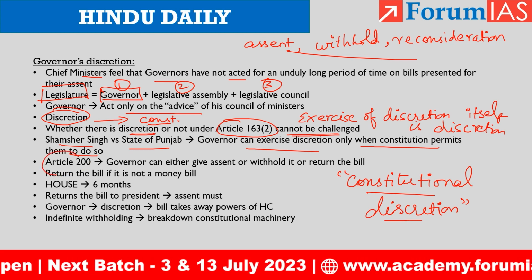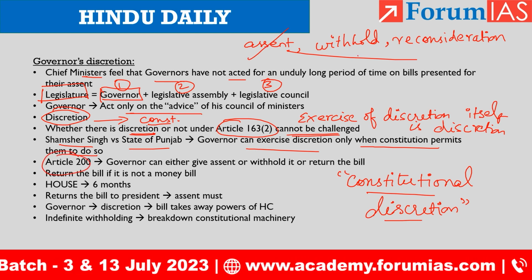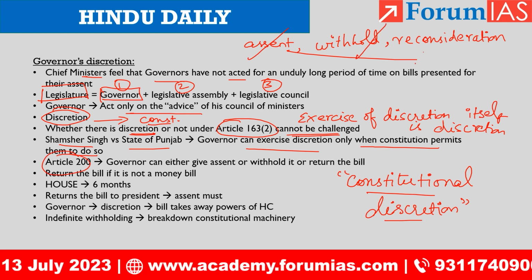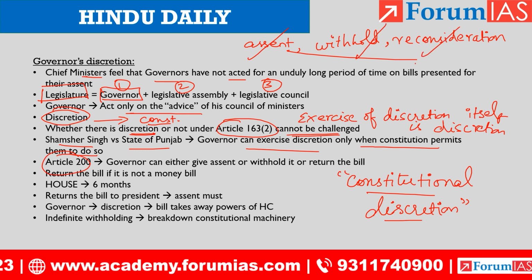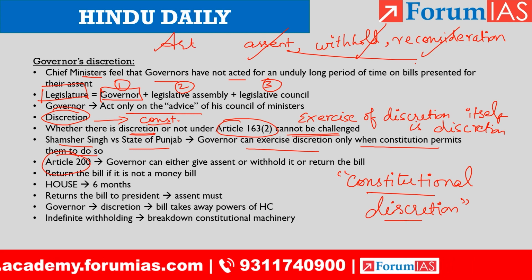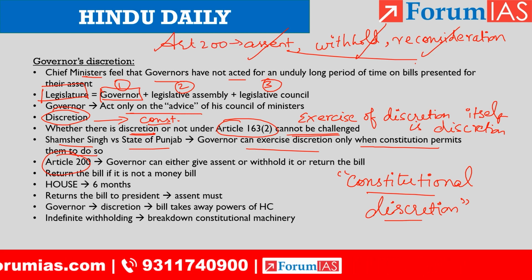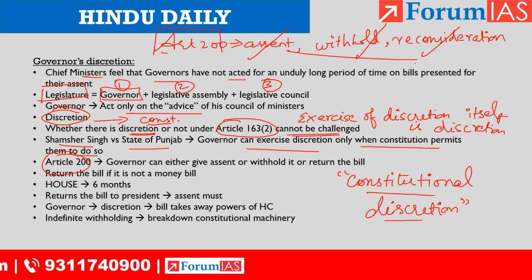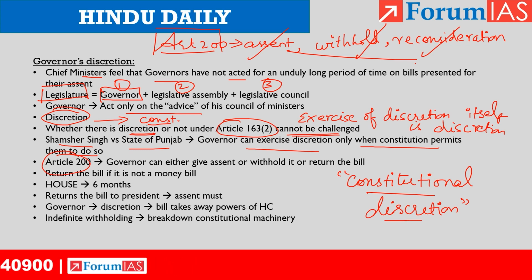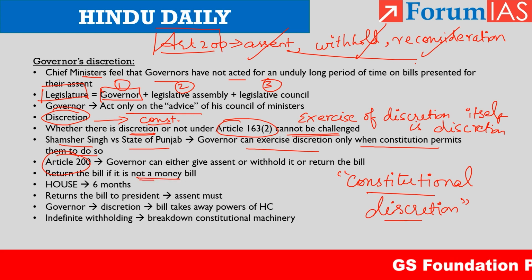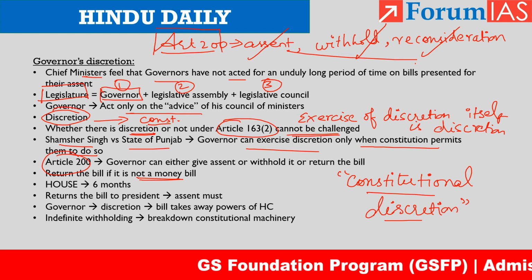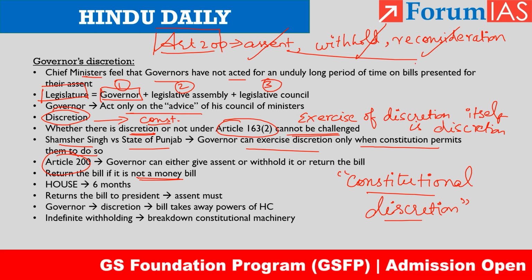We saw here, right? Give assent, withhold assent, or send the bill for reconsideration. This is mentioned in Article 200. Whenever a bill is presented to a governor, he has these three options. He can return a bill if it is not a money bill. In case of a money bill, he cannot return it; he can only give assent, or he can withhold his assent.